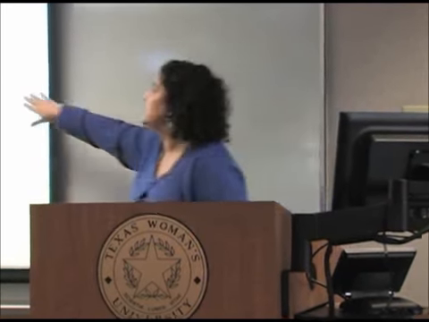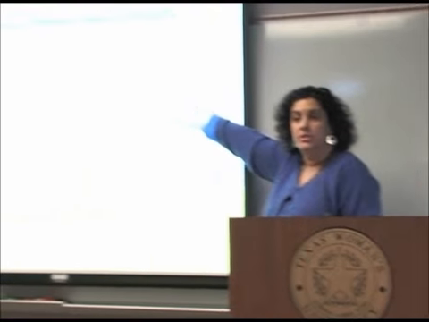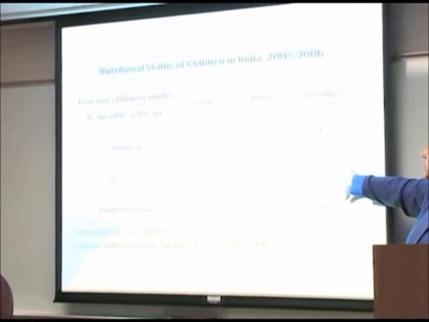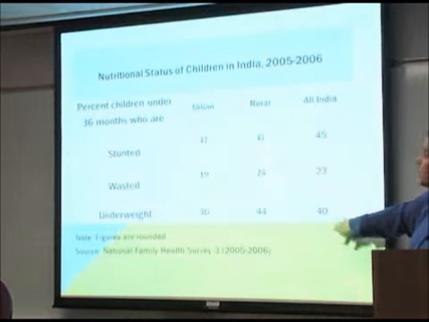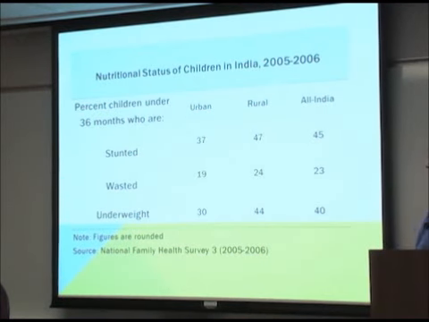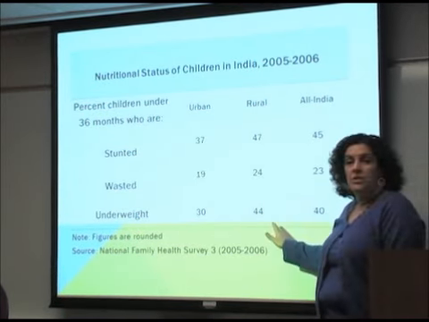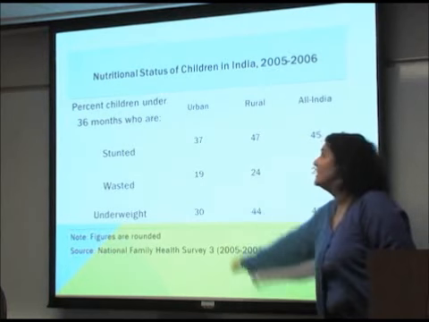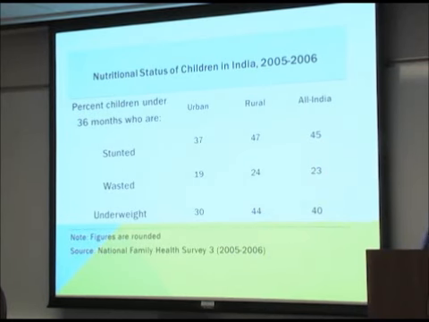In 2005-2006, using the National Family Health Survey, looking at children who are under 3 years of age, you can see in all of India, 45% of the children are stunted, 23% of the children are wasted, and 40% of the children are underweight. It's worse in the rural areas, and only slightly better, but better only by comparison, in the urban areas.